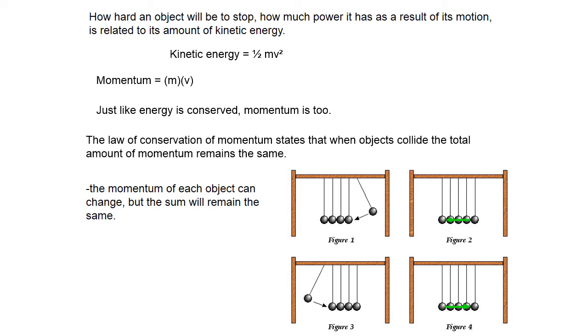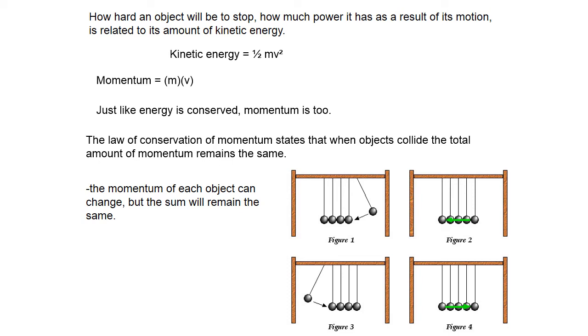If you're going to try to predict the momentum of an object after a collision, you would use the following formula, in which m1 means the mass of object 1, m2 means the mass of object 2, v1 means the velocity of object 1, and v2 means the velocity of object 2.